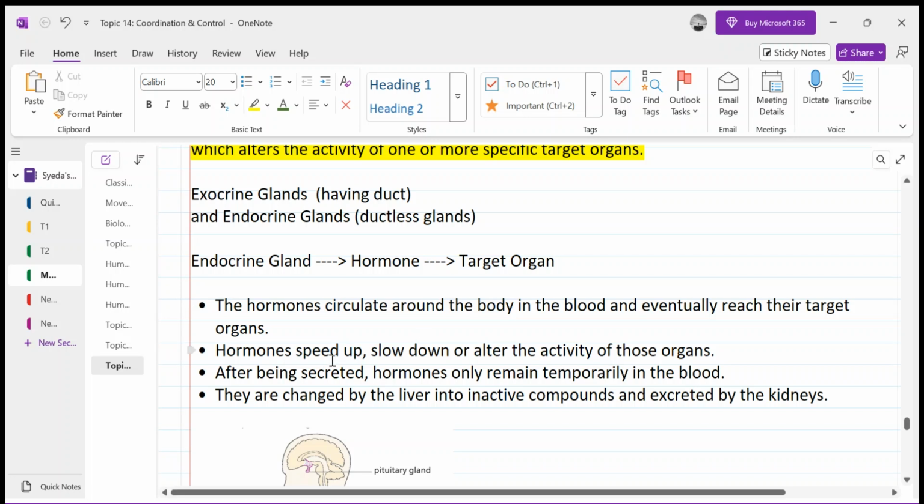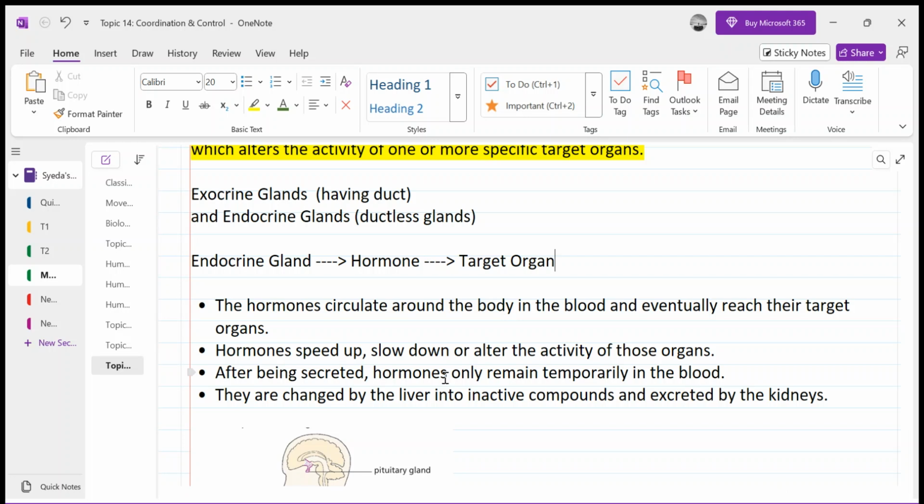So after being secreted, they remain temporarily in the blood. Now, what you need to remember is that they are not always there in the blood. Whenever there is a requirement, they are made by the cells and secreted into the blood. They do their work. But when their work is done, they are taken to the liver, where they are changed into inactive compounds, and their waste products are treated by the kidneys, right?